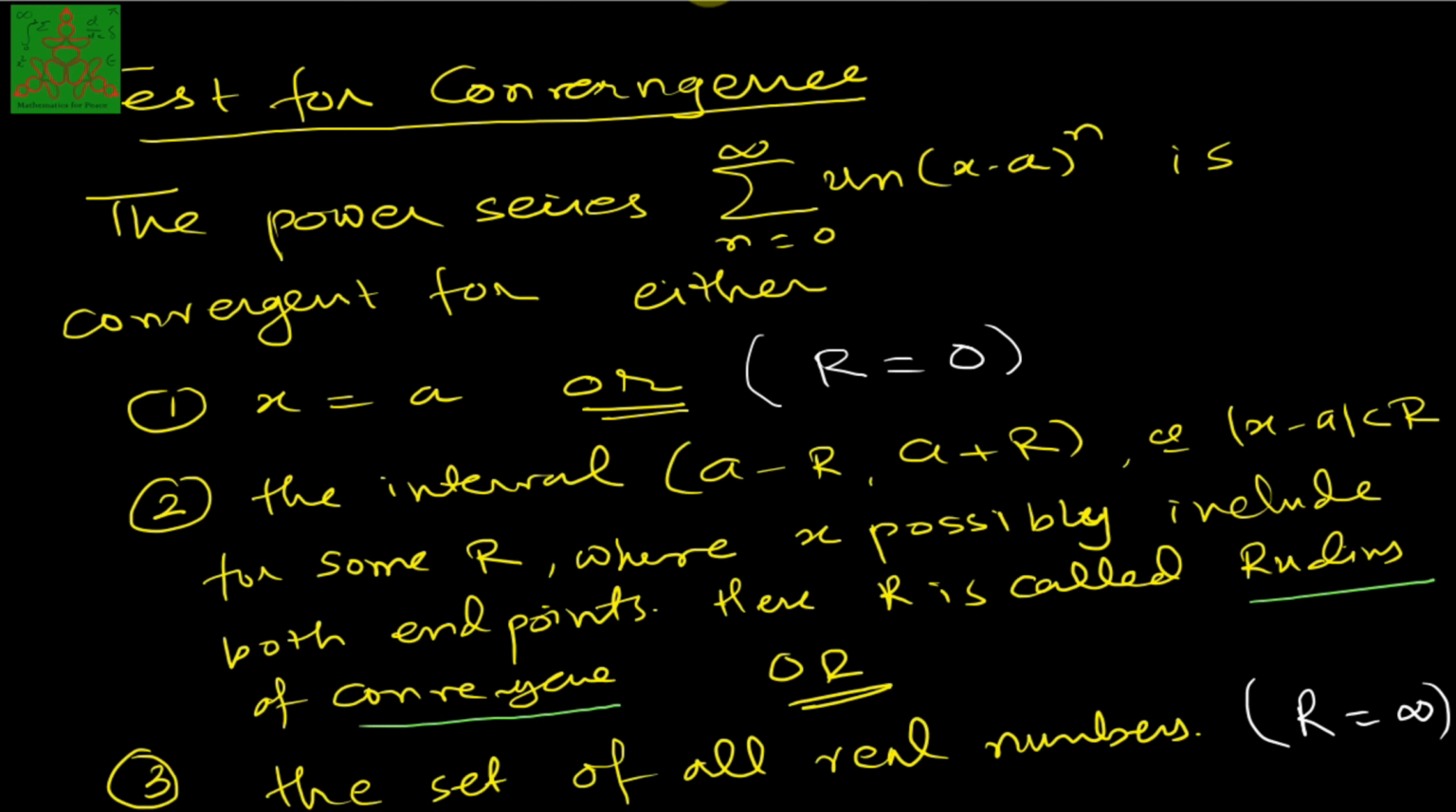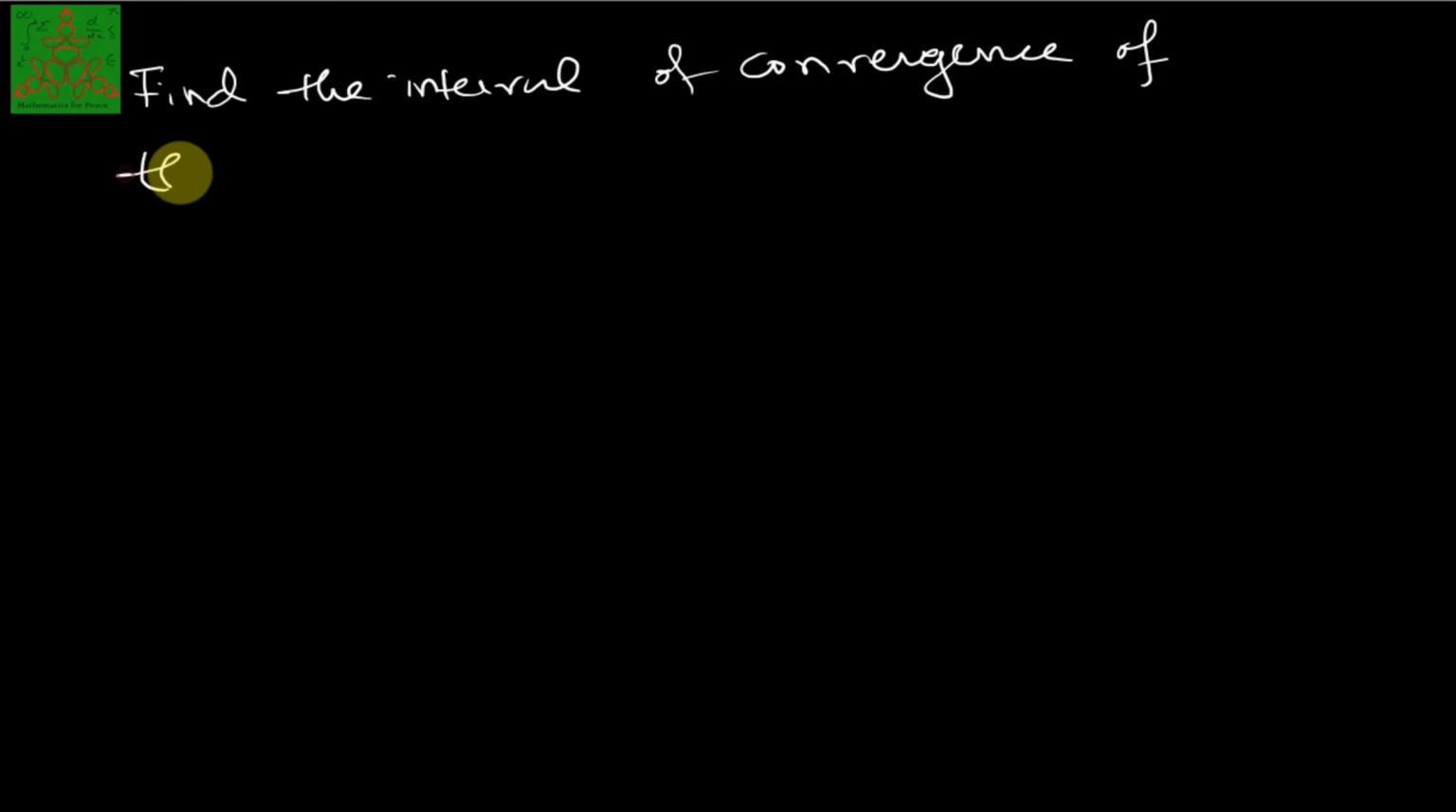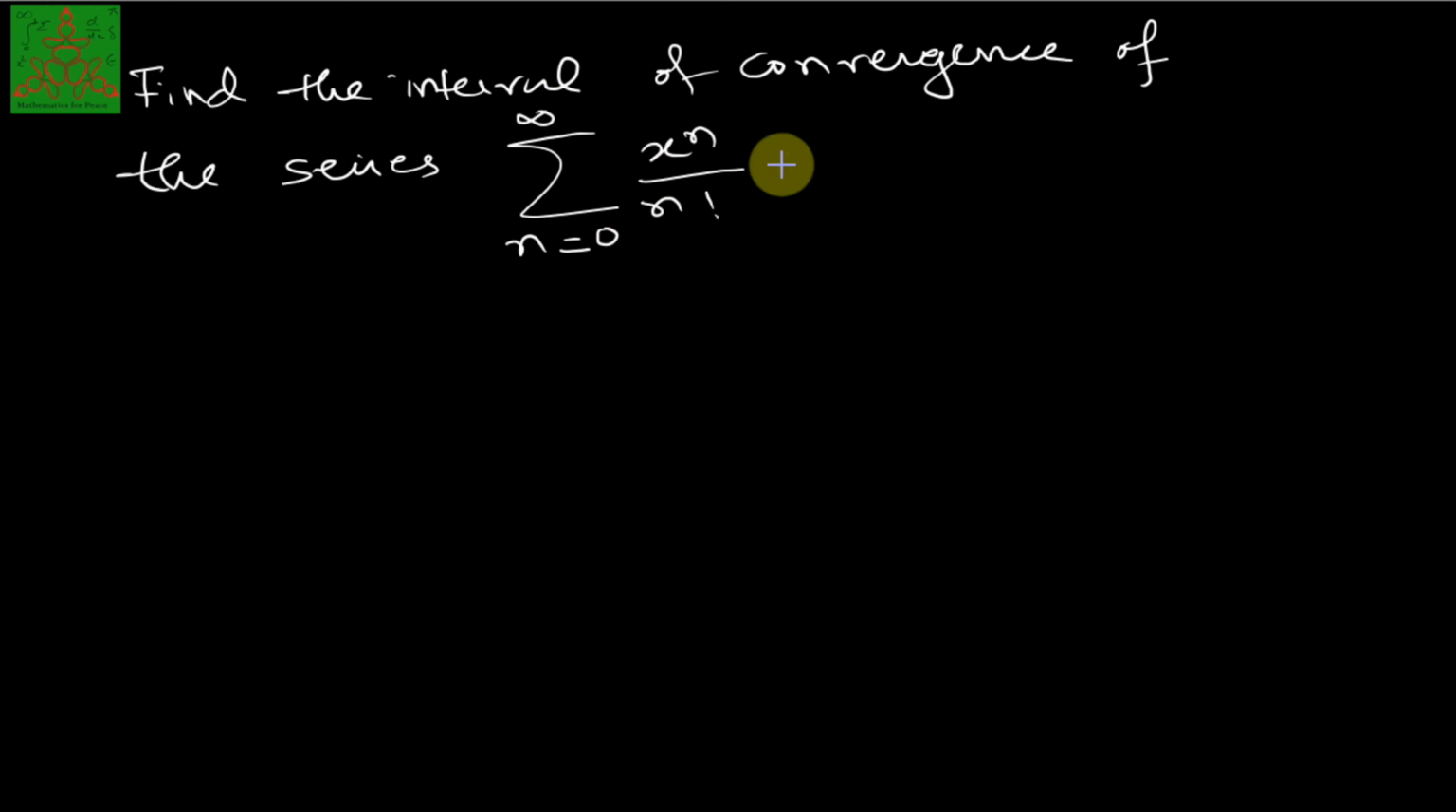So let us try to solve some examples based on this power series. The proof we are not discussing here. The first example: find the interval of convergence of the series summation x raised to n upon n factorial, where n runs from 0 to infinity. This is exactly the series we talked about a few minutes ago, the exponential series.